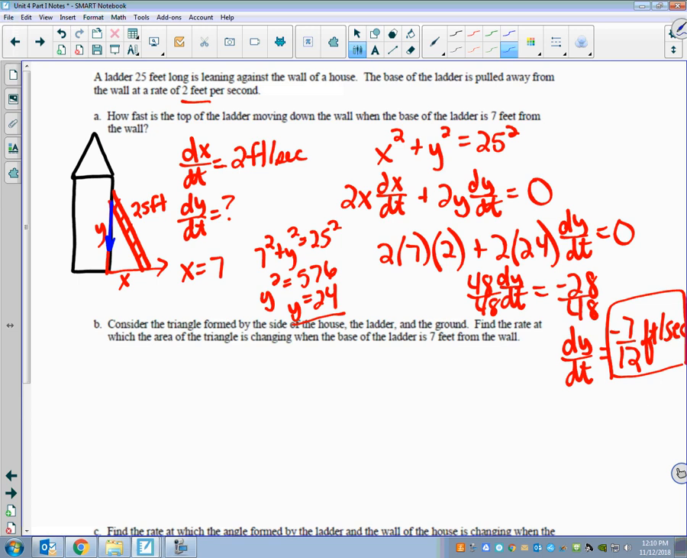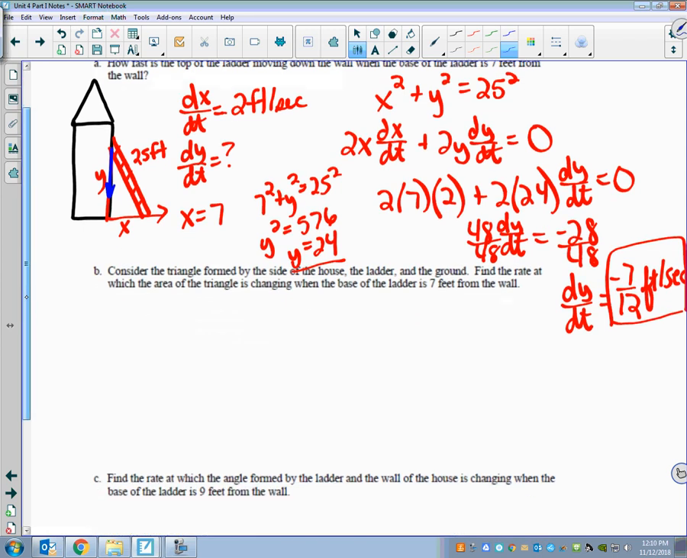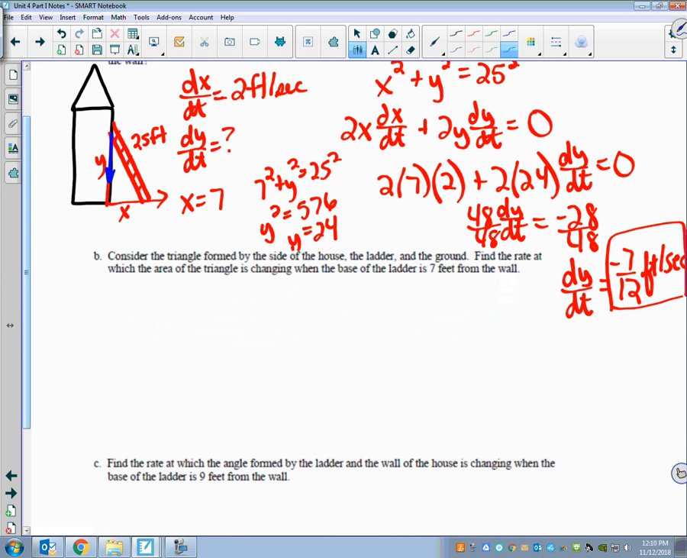So think about for a minute if that makes sense. If this is going down, then that height is going to be getting smaller, and so that makes sense that our derivative, our rate, is negative.